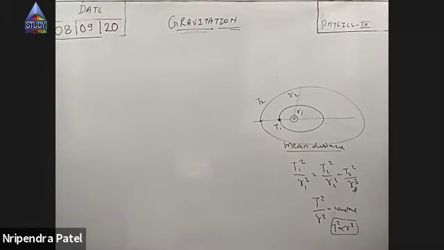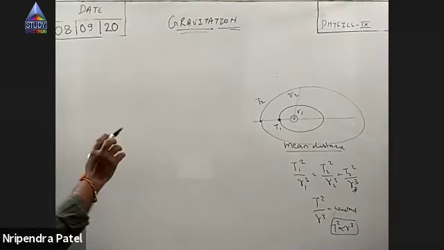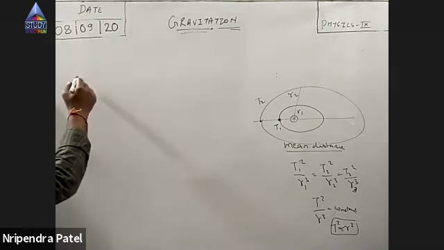So these are the three Kepler's laws of planetary motion. That topic is done. Let me give you a few questions.